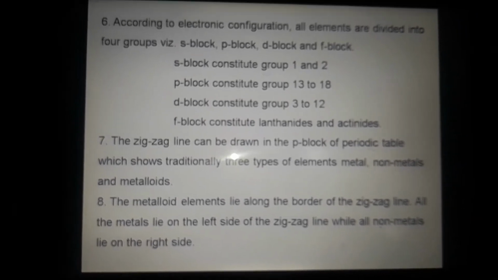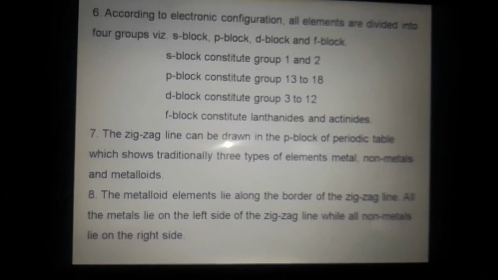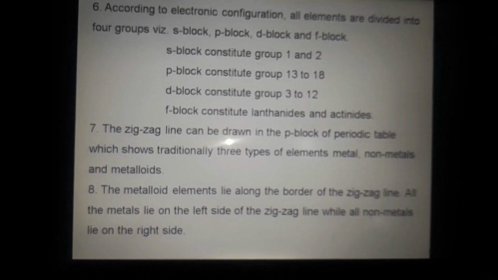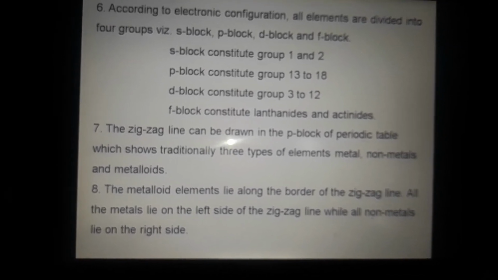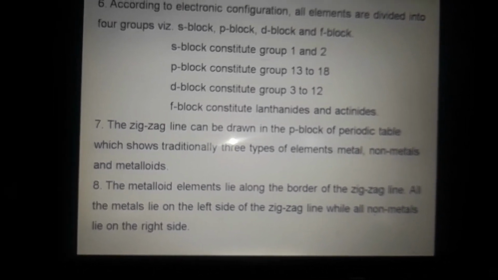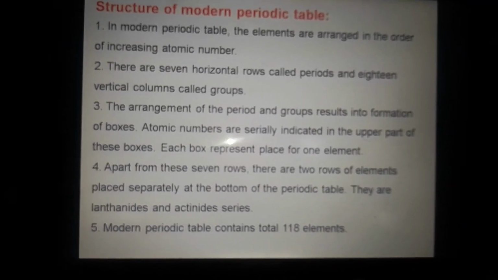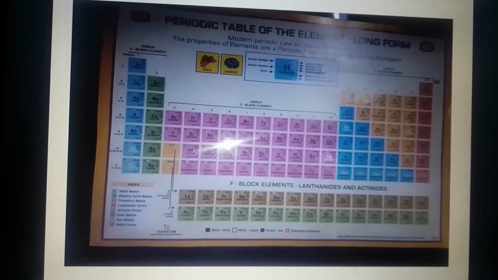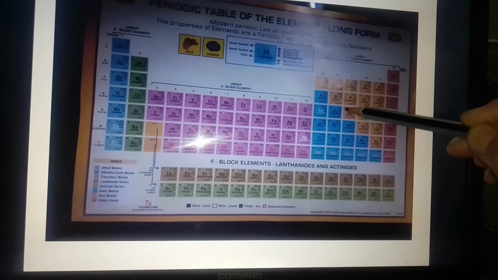The zigzag line that can be drawn in the p block of the periodic table shows traditionally 3 types of elements: metals, non-metals and metalloids. This is our zigzag line.